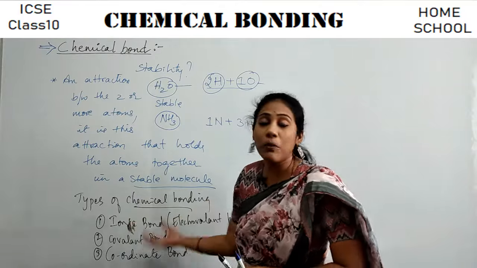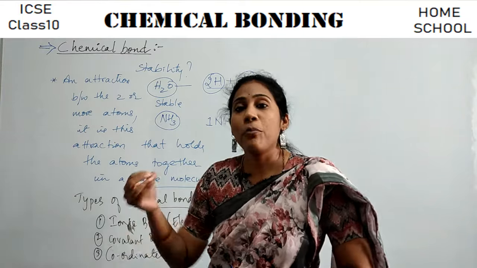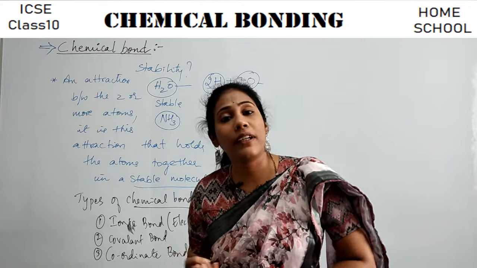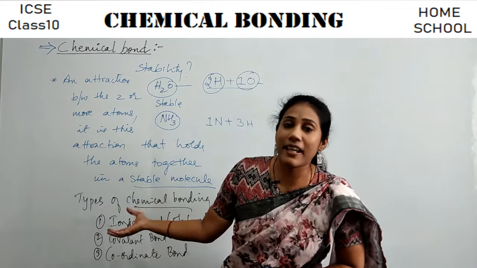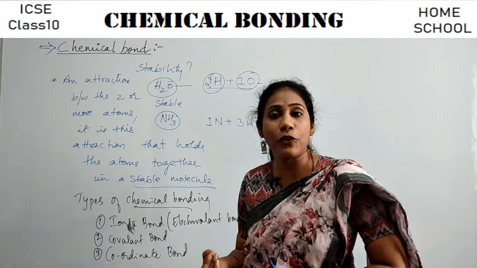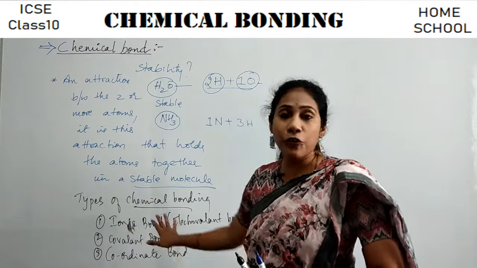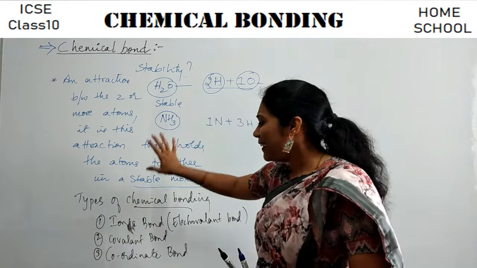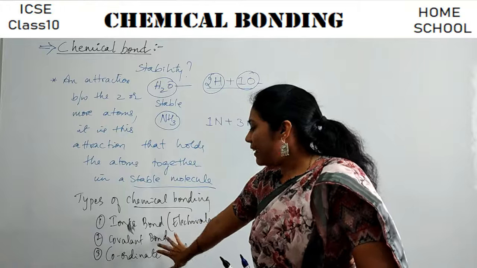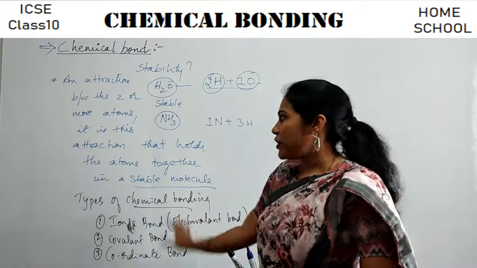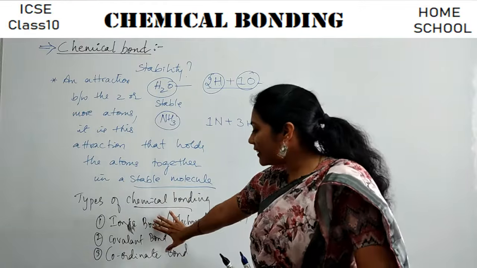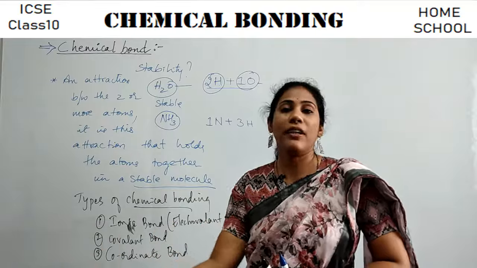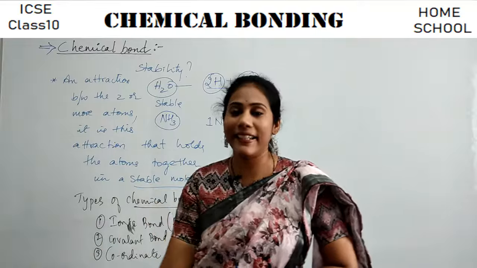So in the chapter we are going to study each and every bond in detail. How an ionic bond is formed, what type of molecules show ionic bonding, what is the type of attraction in a molecule, what is the property of those compounds, everything in detail we are going to study one by one. Okay, so the chapter is all about these three different types of bonding to be studied in detail.